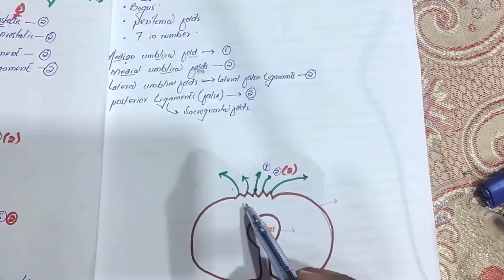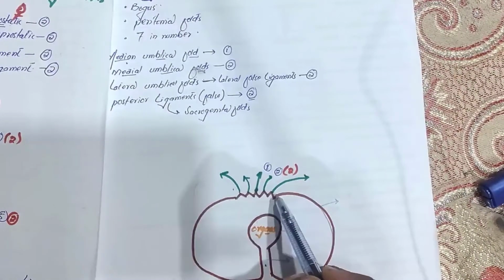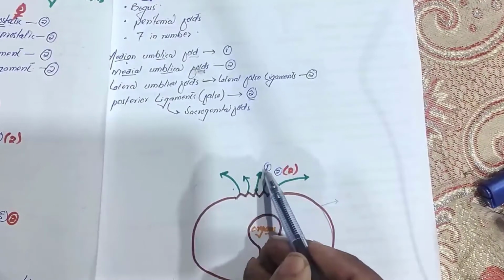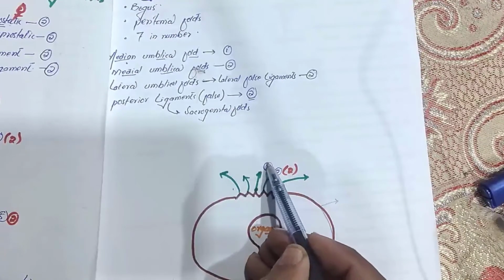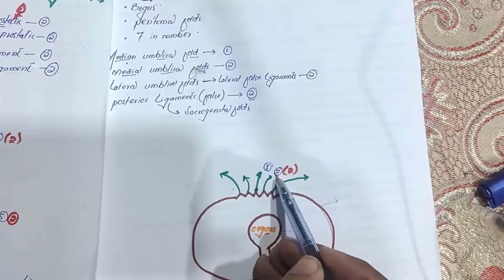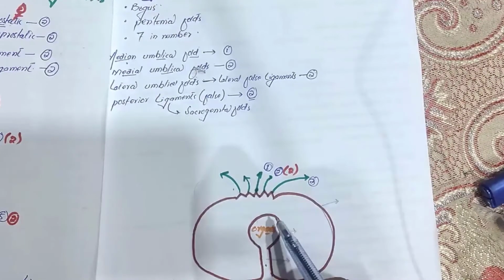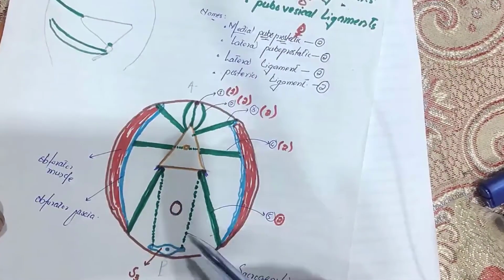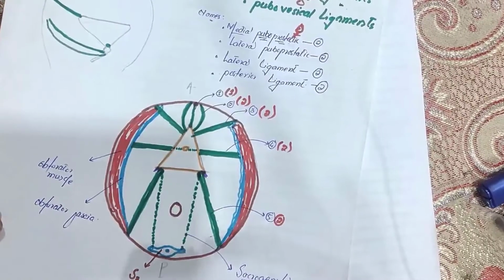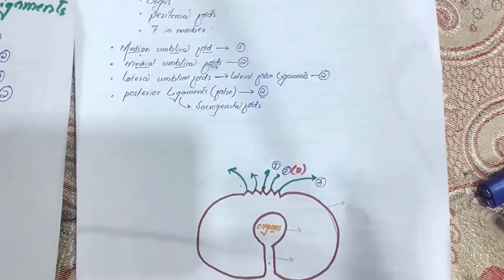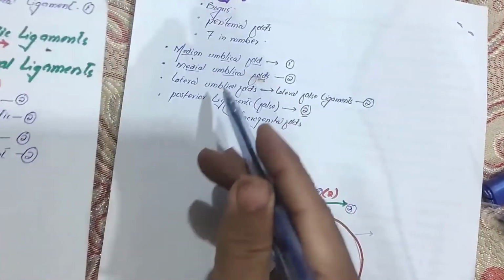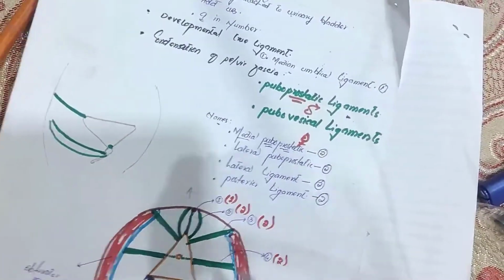So anteriorly they are attached to the folds of peritoneum, right? The median peritoneal fold, the medial peritoneal fold, and the two lateral peritoneal folds, and then there are the posterior false ligaments which are called the sacrogenital folds, right? So they are like this. So these are the false ligaments and these are the true ligaments.